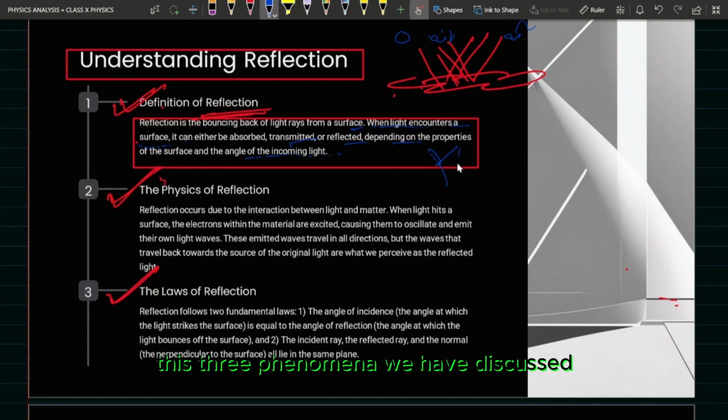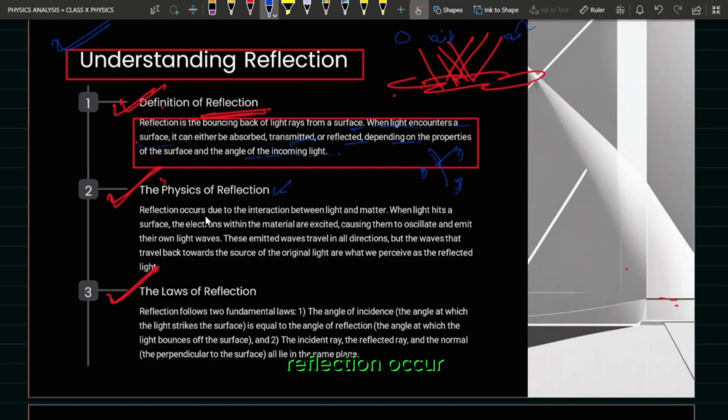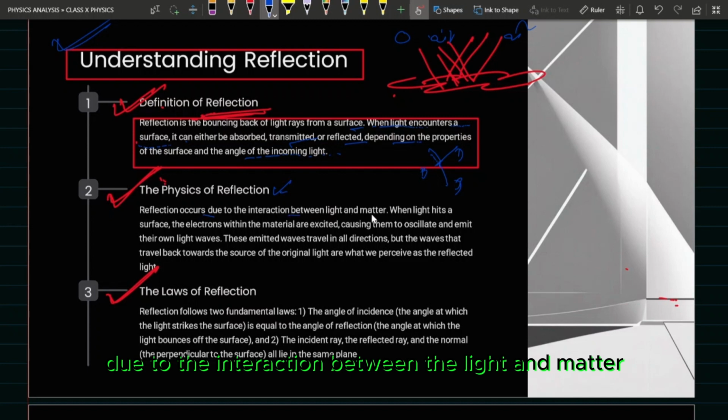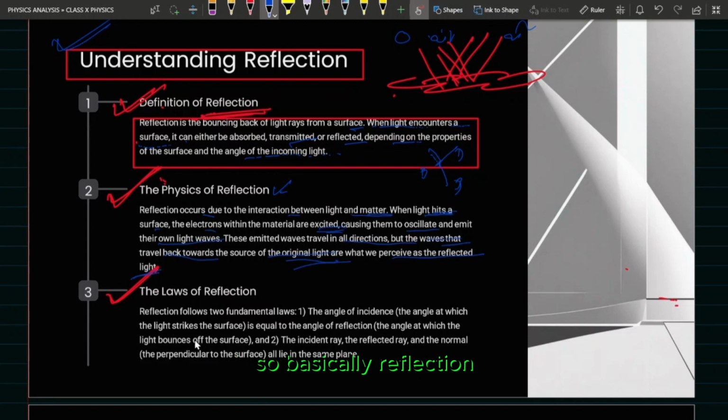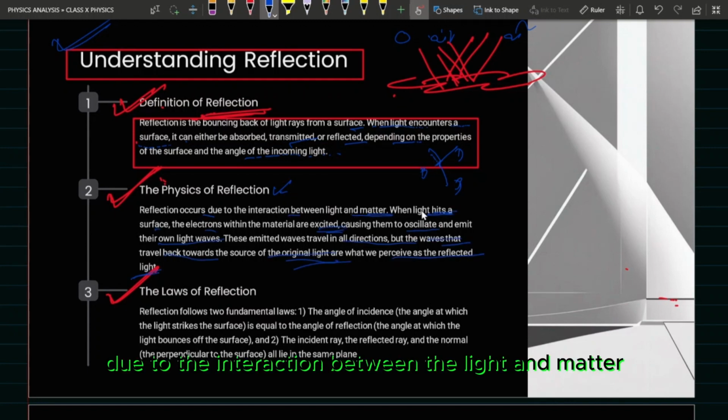So these 3 phenomena we have discussed. Here in this video we are dealing with reflection of light. Why does reflection occur? What is the reason behind reflection? Basically, reflection occurs due to the interaction between light and matter.